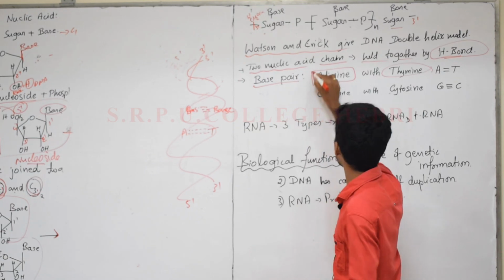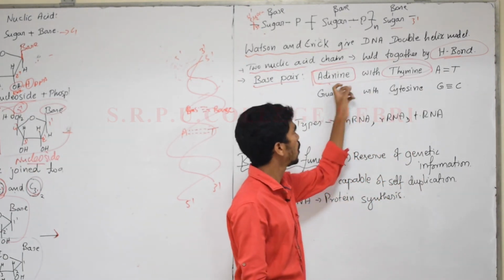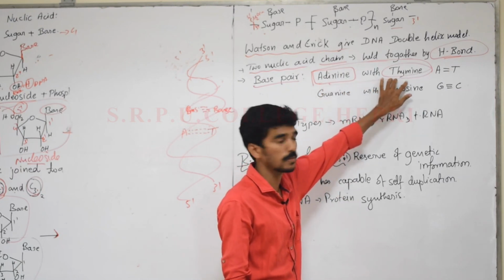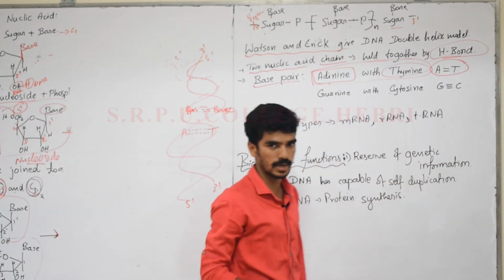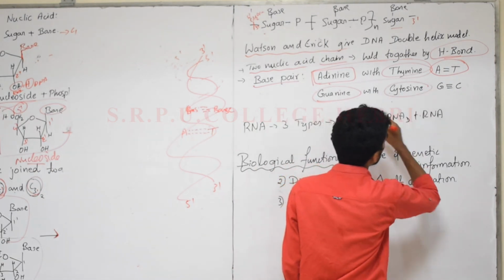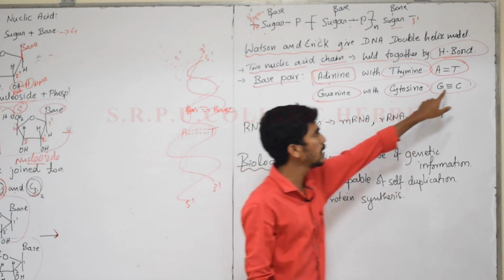This is very important for you. Adenine is always bonded with thymine by hydrogen bonds. You should write A and T as the base pairs. And guanine will be bonded with cytosine with a triple bond, or 3 hydrogen bonds.